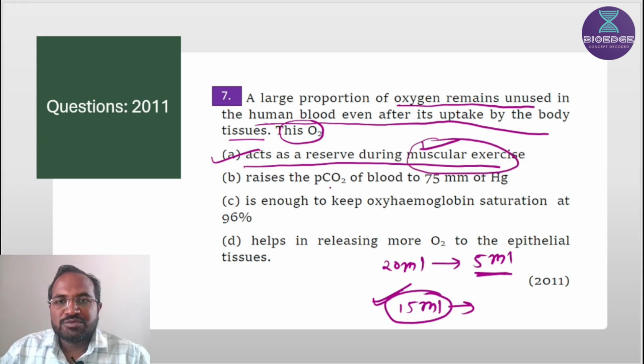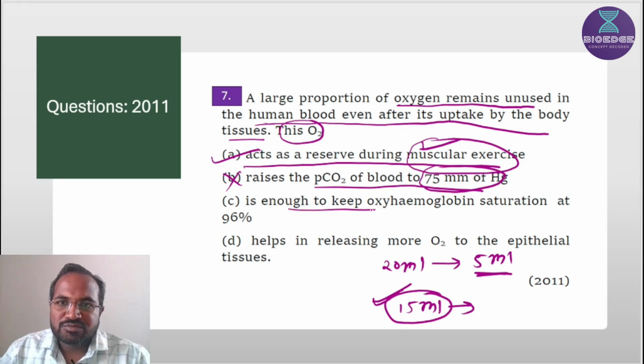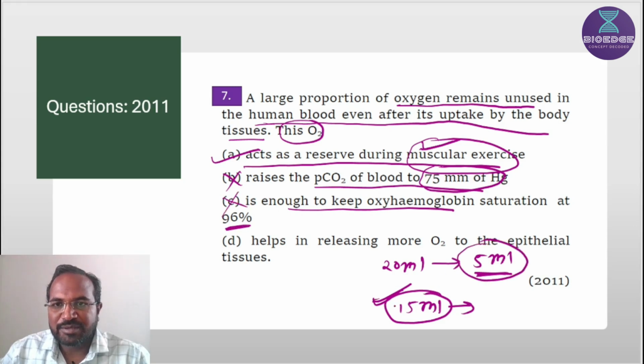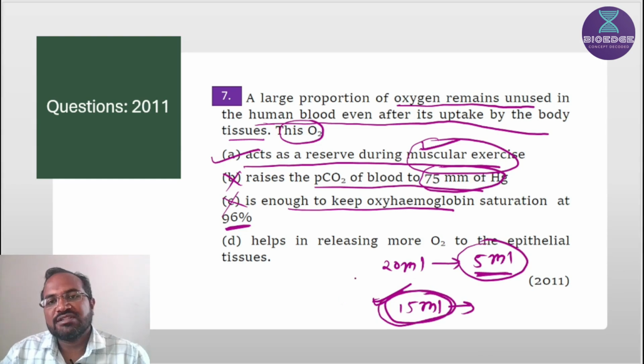So this raises the PCO2 of blood to 75 mm, which is wrong. Partial pressure of carbon dioxide never comes to 75 mm of Hg. Is enough to keep oxyhemoglobin saturation at 96%? No, if unloading takes place 5 ml and the remaining 15 ml of oxygen is present in the blood, it is not responsible for the complete saturation of oxyhemoglobin.